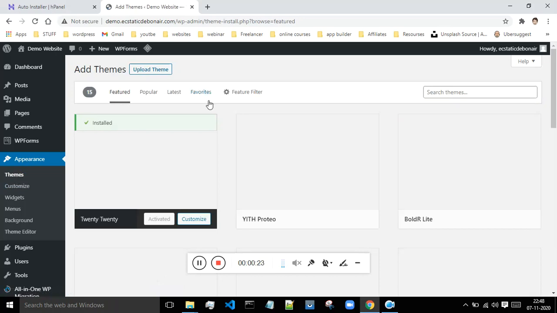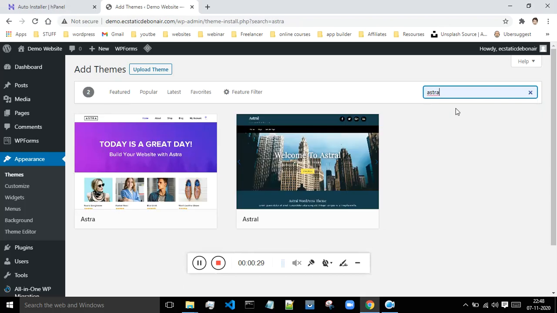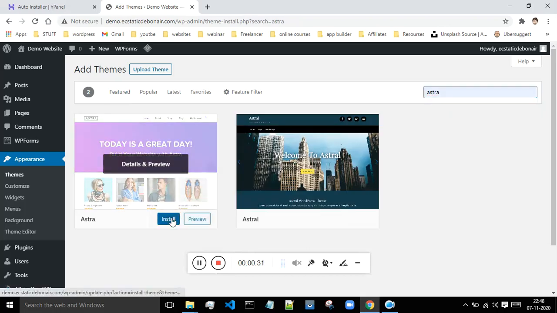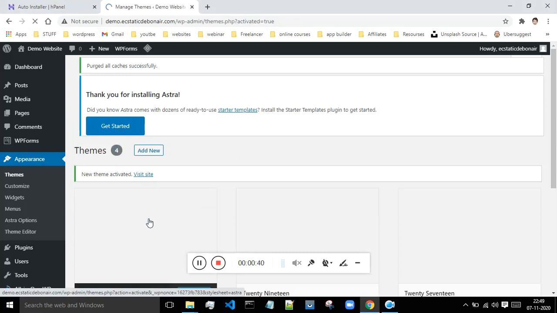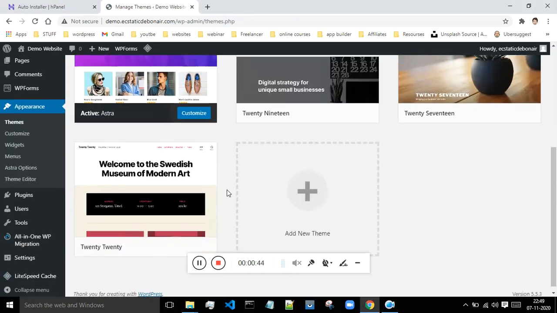If you have a downloaded theme, you can upload it from here, or you can do one thing, just search for Astra, and you will see that over here. Click on install, click on activate. Okay, so now your theme is active over here.